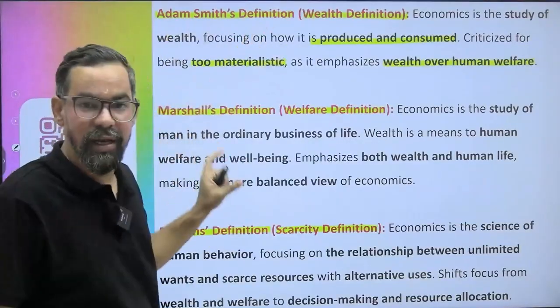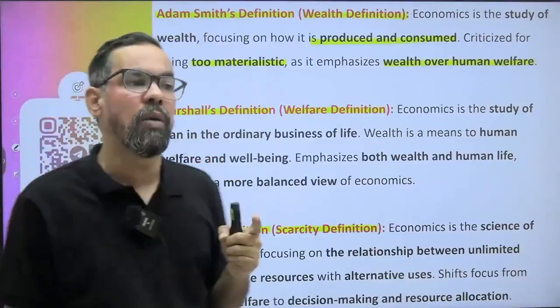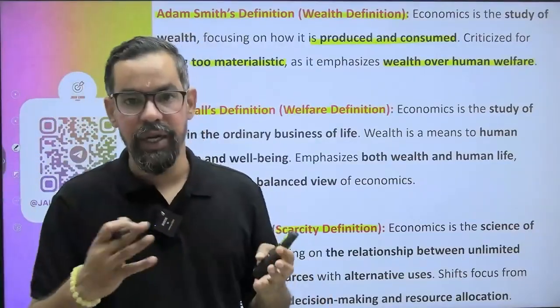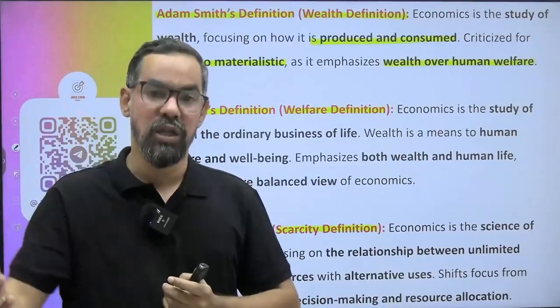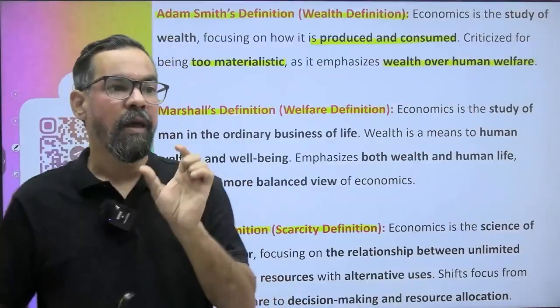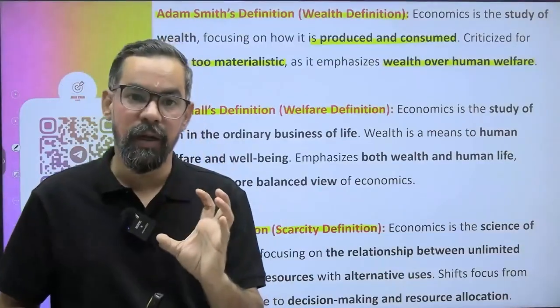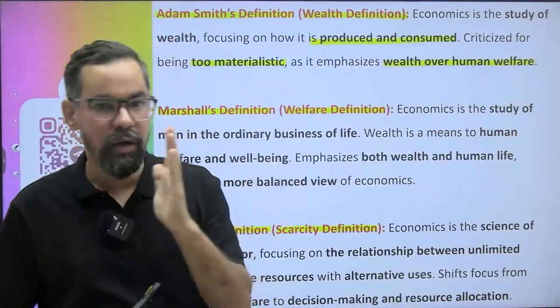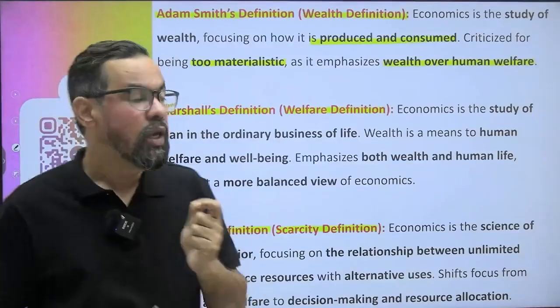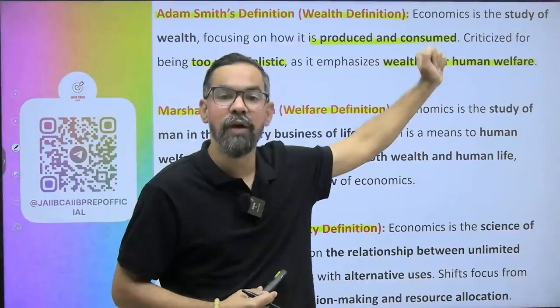Adam Smith came up with this in the Wealth of Nations, in 1776 or 77. It is all about how individuals or nations or organizations generate wealth and how they consume it. So the prime focus of Adam Smith's aspect was around wealth only. So they generally ignored human welfare and all.